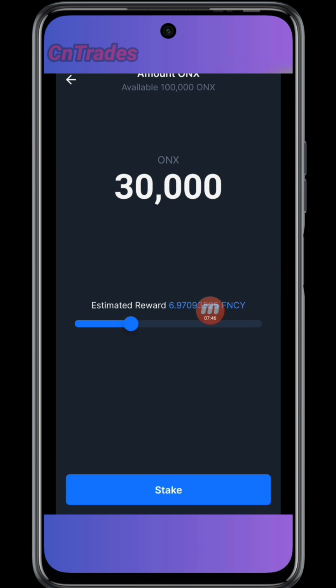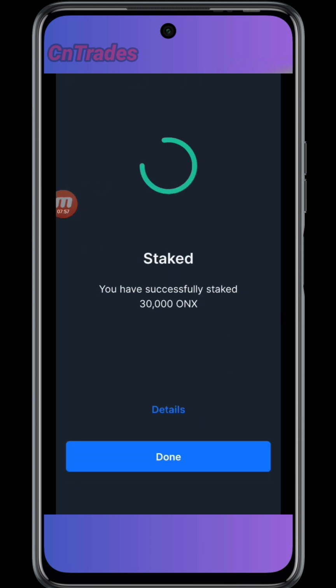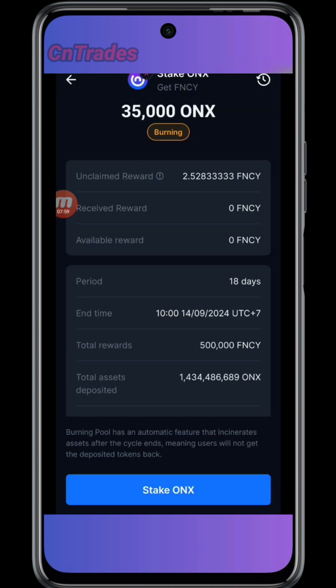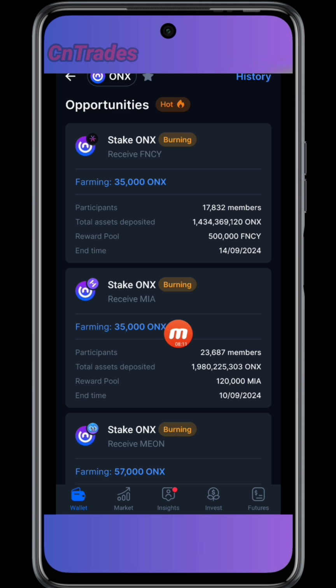Then I'll click on stake. It will be added to what I've staked already. So I'll click stake and then stake again. So it's added to my stake. You can see it has changed to 65. That is for FNCY, right? So I will go back and then I'll click on Mia.